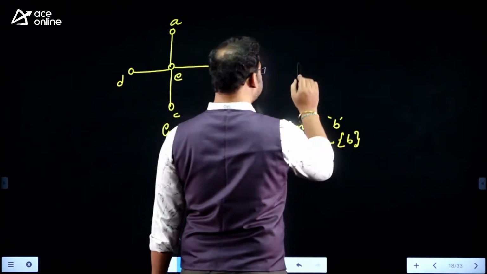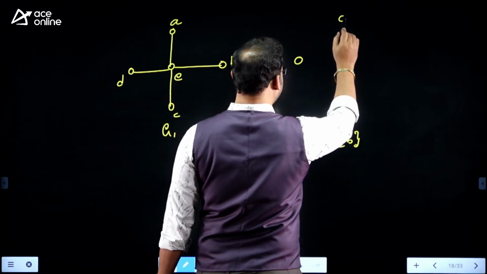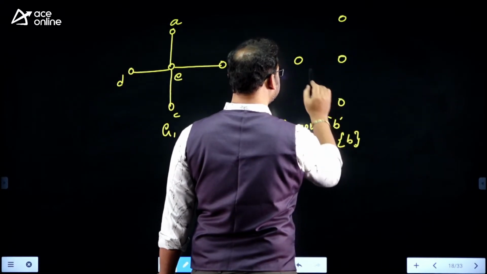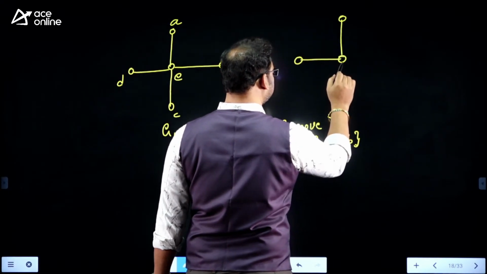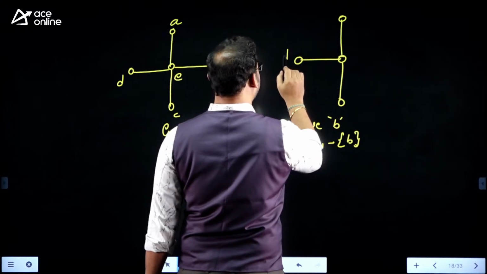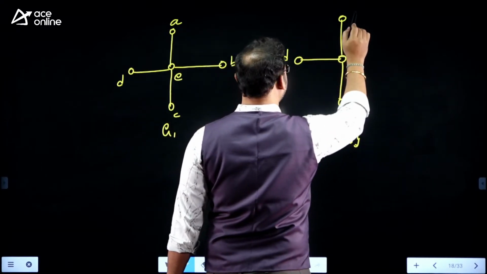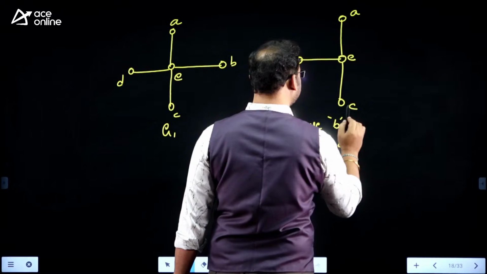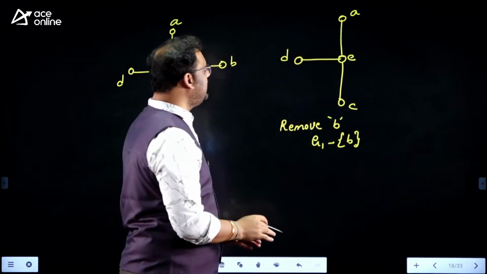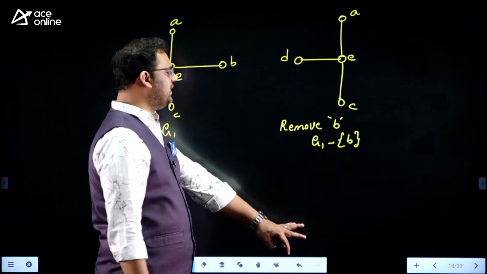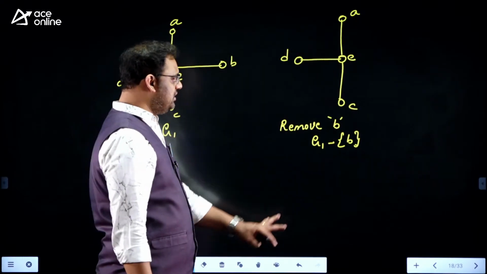If I remove it like this, then the resultant graph appears like this: D, E, A and C. I already removed vertex B, and the resultant graph is like this. So this is one possibility.